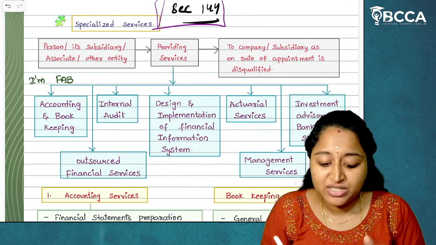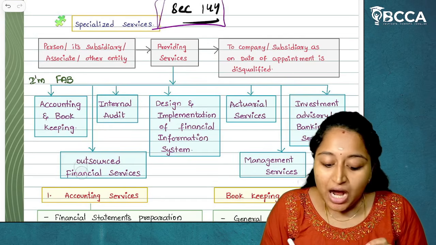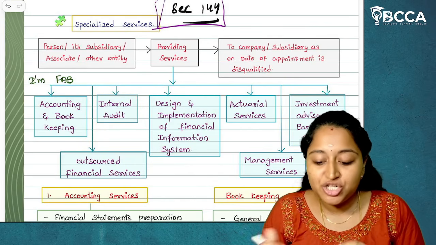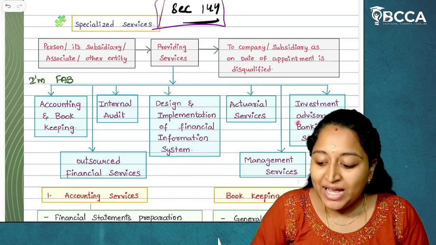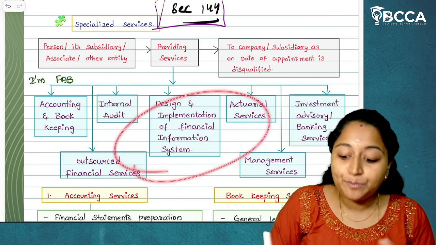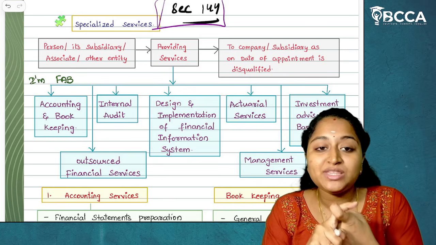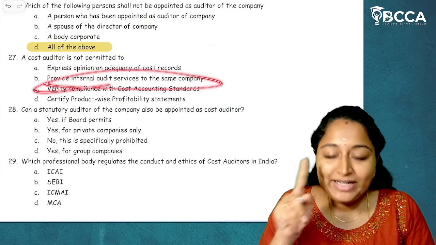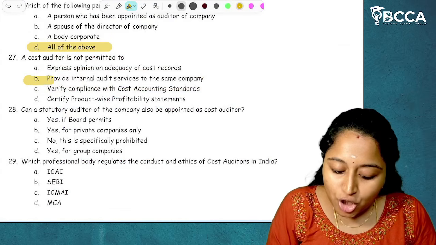Accounting and bookkeeping services, internal audit services, outsourced financial services, design and implementation of financial information system, actuarial services, investment advisory or banking services, management services. These are prohibited services to be provided by the cost auditor. So which is not permitted here? Providing internal audit services to the company is not permitted.